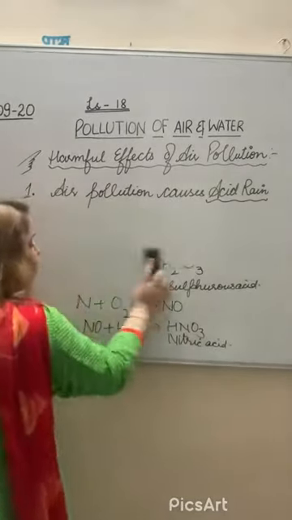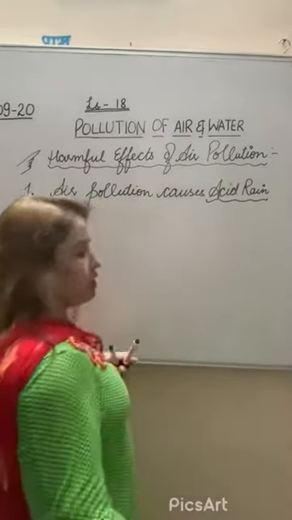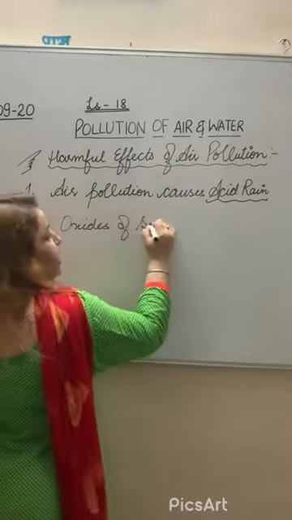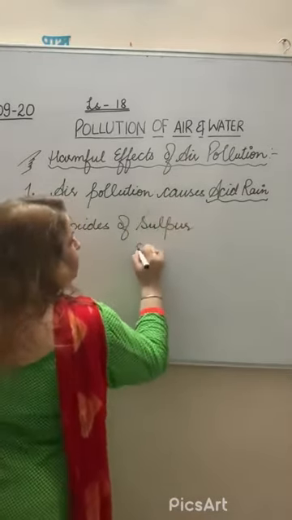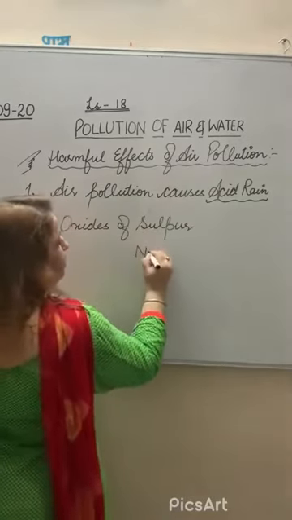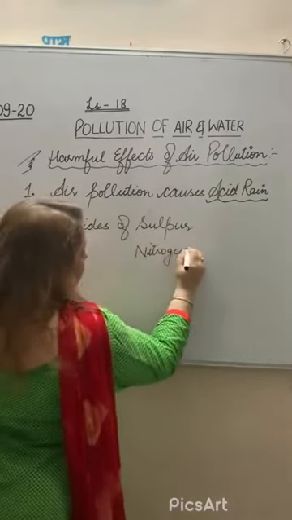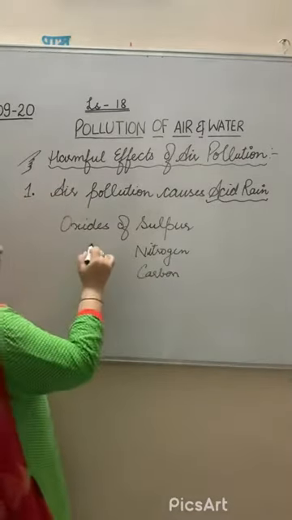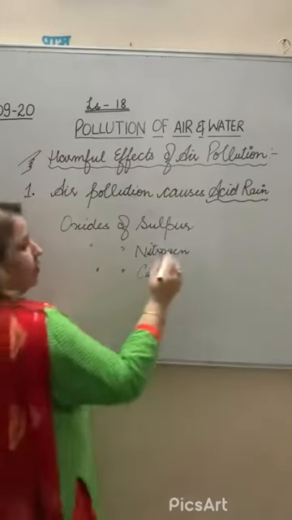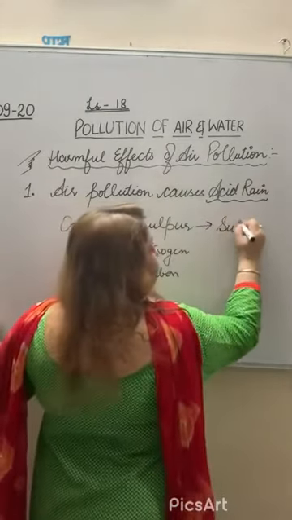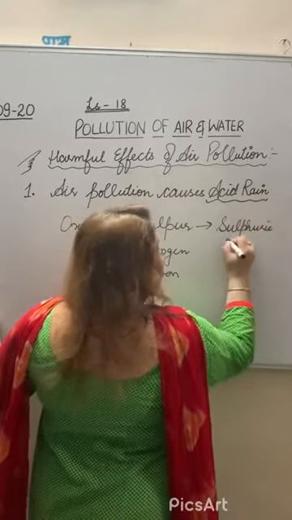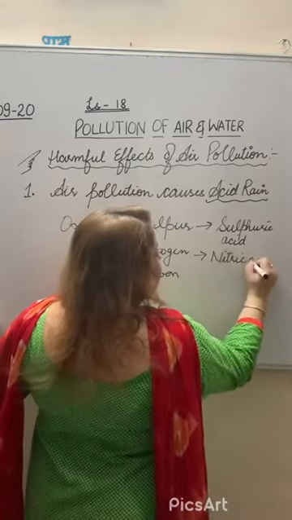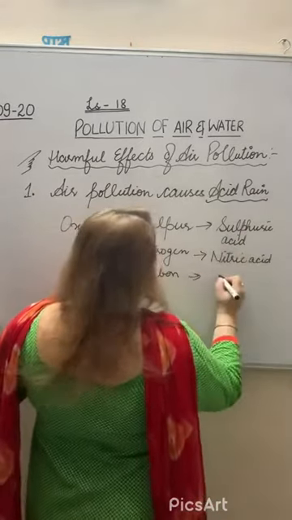That means when the oxides of sulfur, oxides of nitrogen, and oxides of carbon form, they will produce sulfuric acid, nitric acid and carbonic acid.